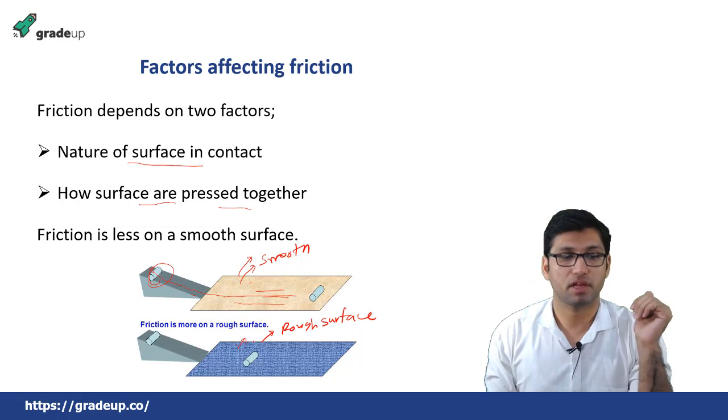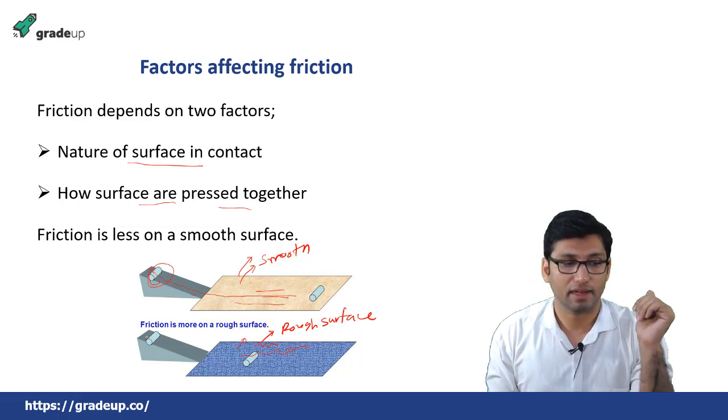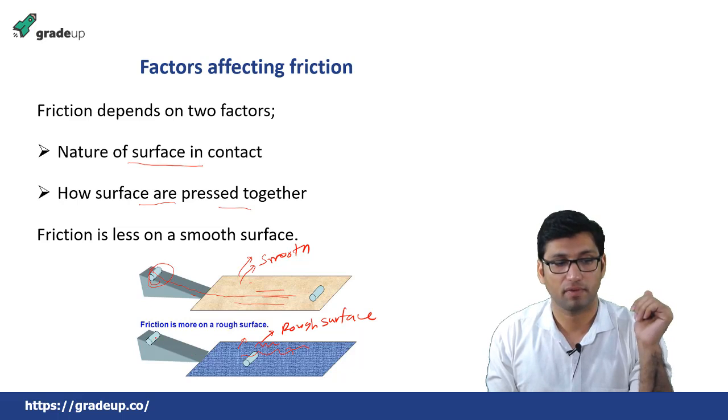But if it is a rough surface, or there are some irregularities over this rough surface, then this roller is moving from here, and it has reached only to this place, okay.